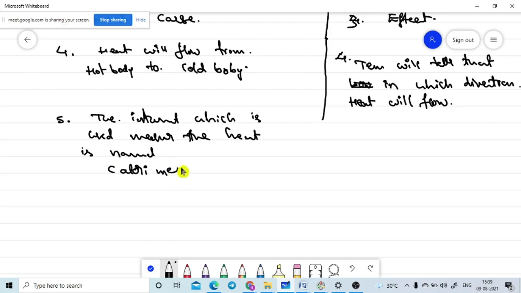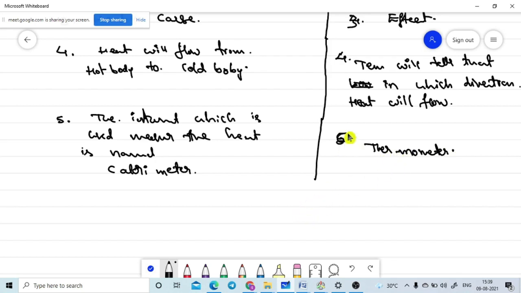It is a small instrument. For the measurement of temperature, what instrument are we going to use? It is the thermometer. The thermometer is the instrument we use to measure the temperature of the body.